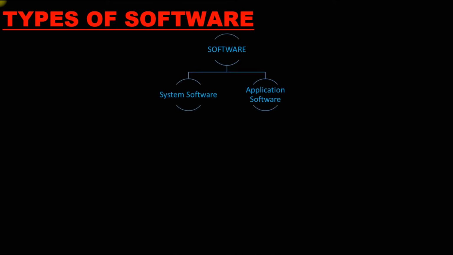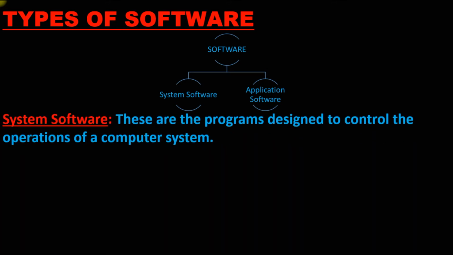Next, types of software. Software is classified into two types, that is system software and application software. So what is system software? System software are programs designed to control the operation of a computer system. For example, if I want to shut down, the shutdown does not happen directly. It will give a command to the computer, and then it will perform the task.